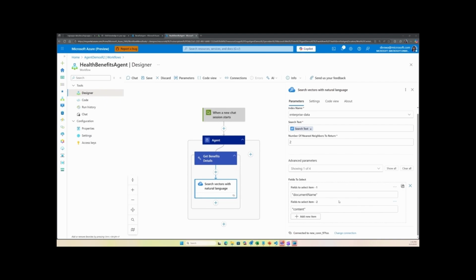In this case, we are essentially excluding the field that has vector embeddings, because we want to optimize on our token usage, and the embeddings are not really adding any value here. So I have only chosen the name of the document and the content, and those will then be selected as an output of this action, which then goes to the LLM.